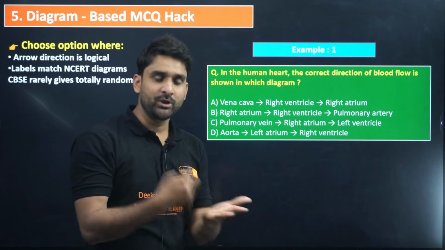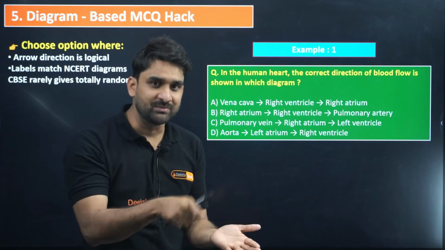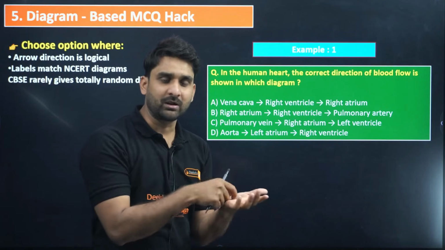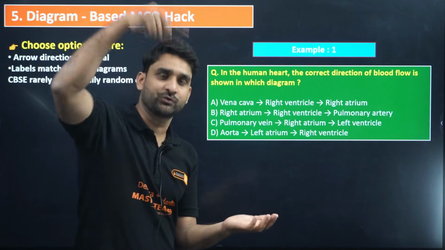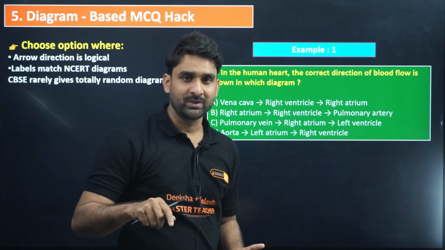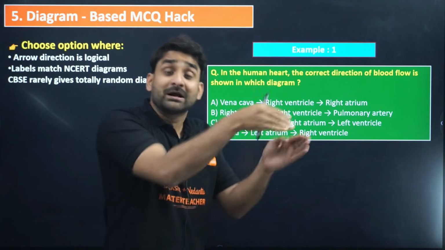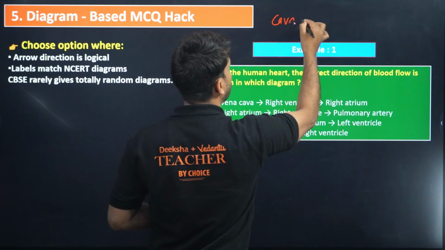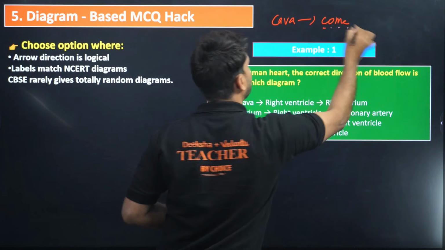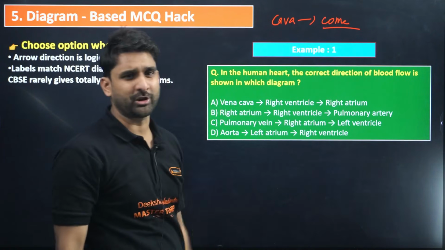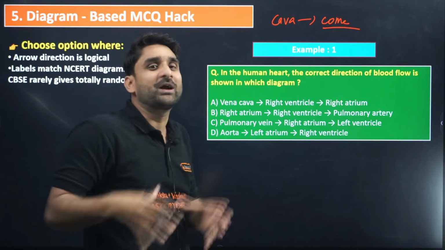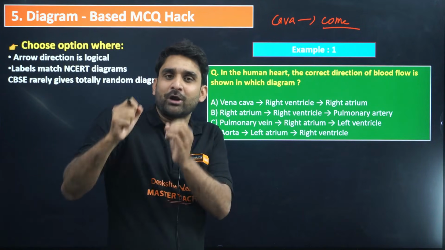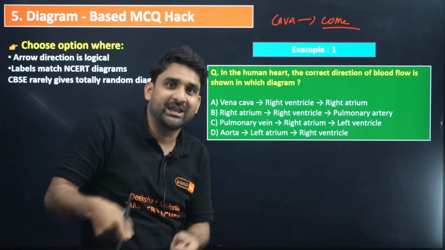So you all know, from vena cava, deoxygenated blood comes into the right atrium. From the right atrium, it goes to the right ventricle. From there it goes to the pulmonary artery. You all know. So from vena cava, blood comes. So vena cava means C for cava, C for come. I'm giving you a short trick to memorize this. Cava means to come. So it is the part of the human heart from which blood comes in, enters, right?